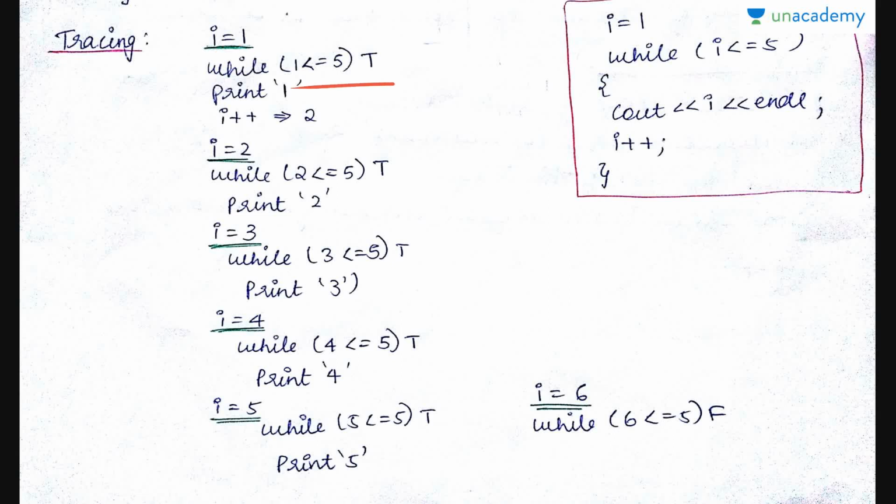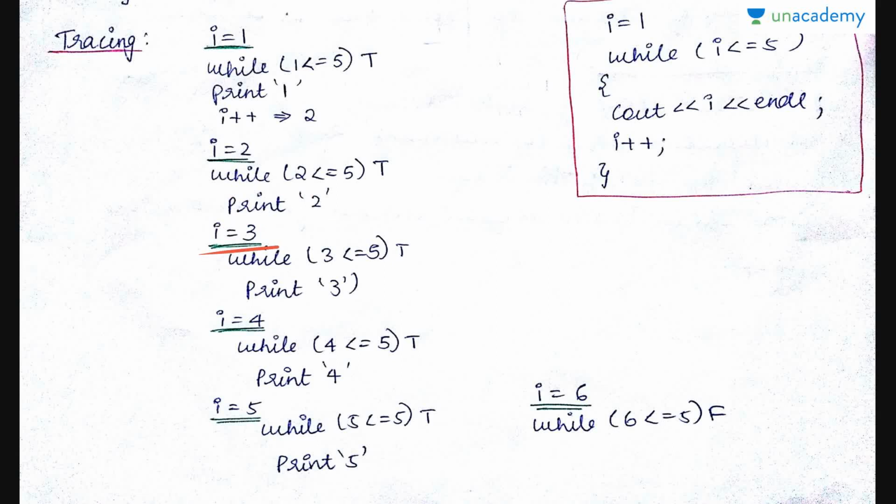Inside the code, you print cout i. Hence the i value is 1 right now, so you print it. And after that you do i plus plus. Right now i was 1, hence i becomes 2. And then next point of time i is 2. It was 1 first, now it has become 2. At this point of time you again enter the while loop, while i less than or equal to 5. You check while 2 less than or equal to 5, it is true. You print 2 and again you increment.